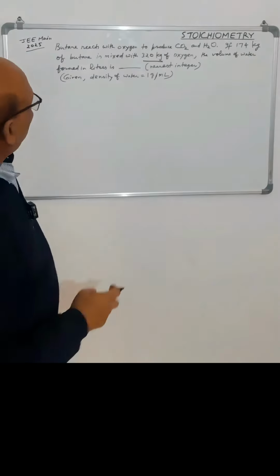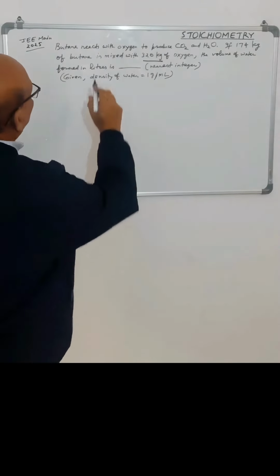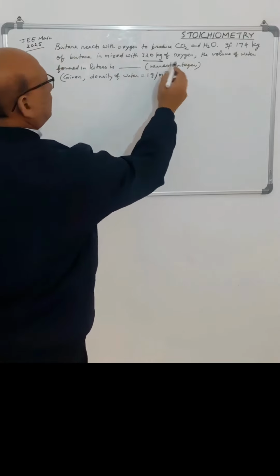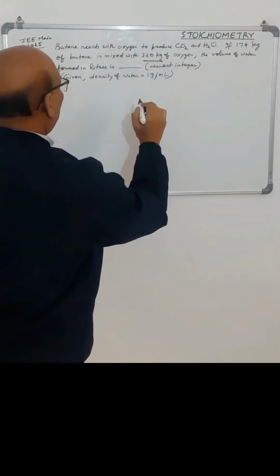This question related to stoichiometry was asked in JEE Main 2025. That is, butane reacts with oxygen to produce CO2 and water. If 174 kg of butane is mixed with 320 kg of oxygen, the volume of water formed in liters is.